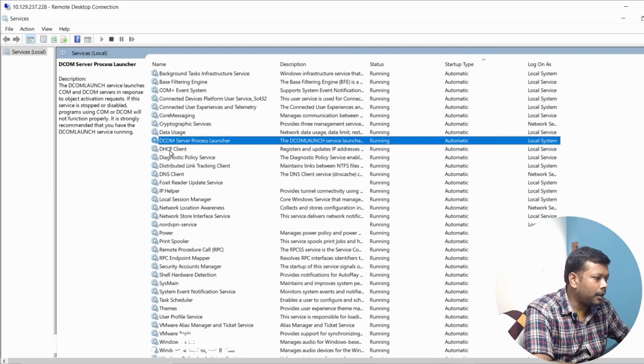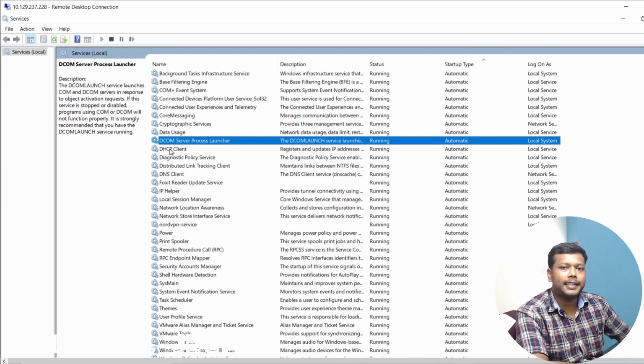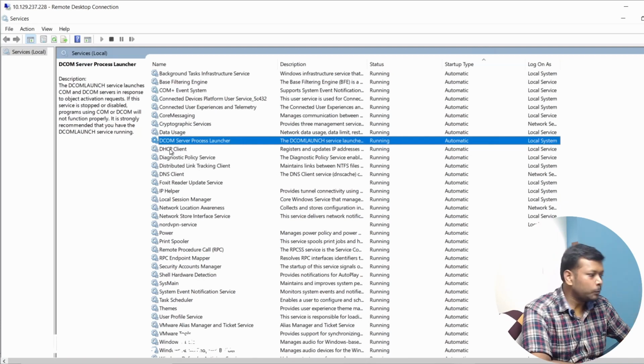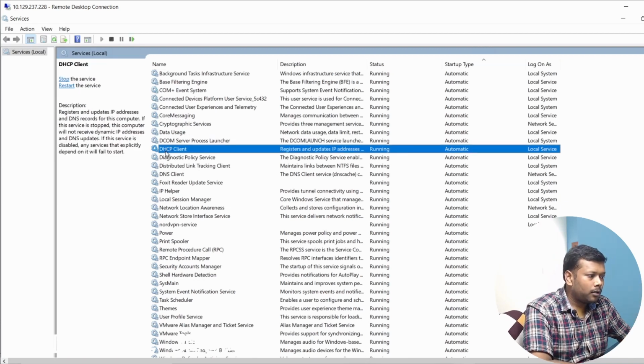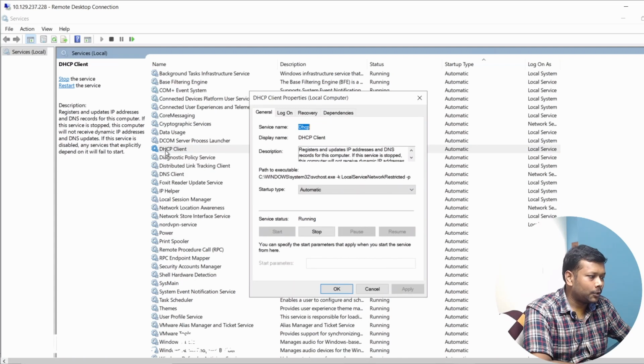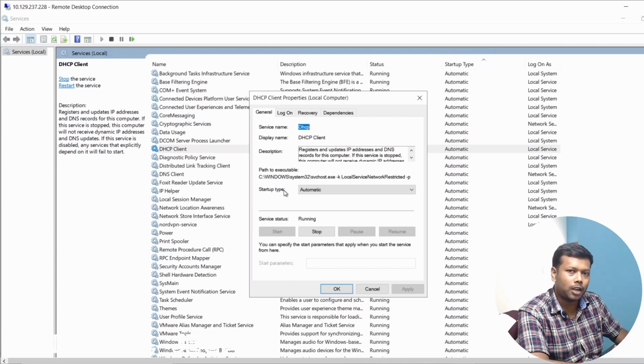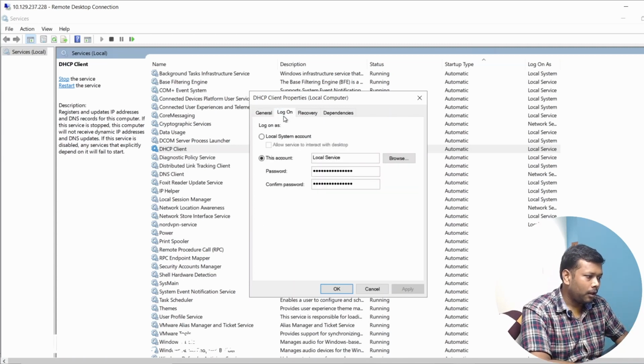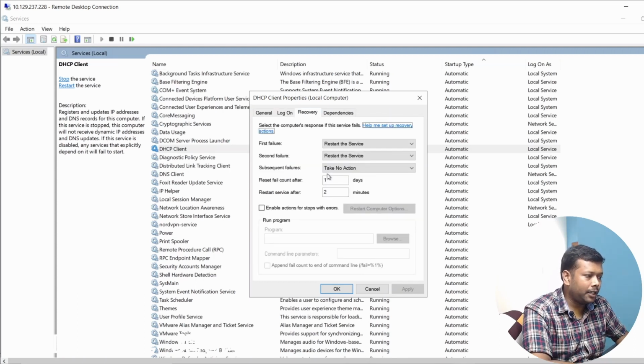Each and every operation that is happening at the back end is running a service. DHCP client. So if I open this, I can see the startup type is automatic. My machine is getting the IP addresses automatically during the startup because of this particular service. And if I click the logon, there is a credential, and recovery, it restarts that particular service.